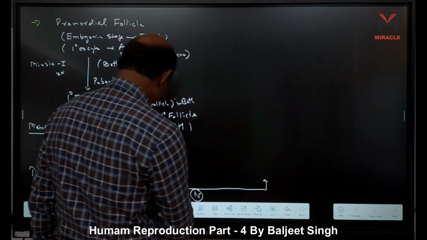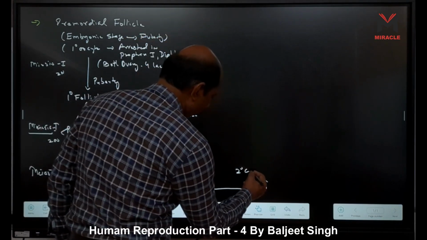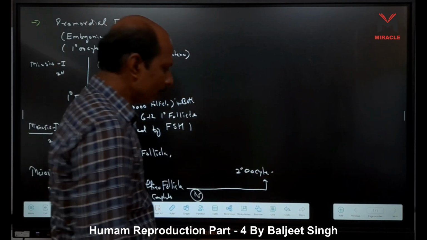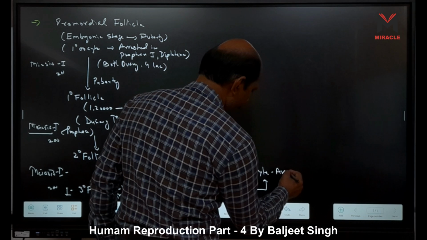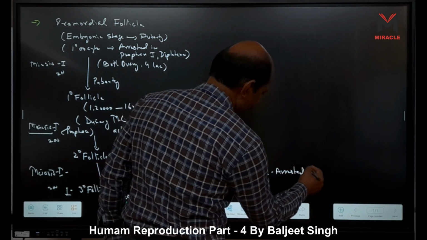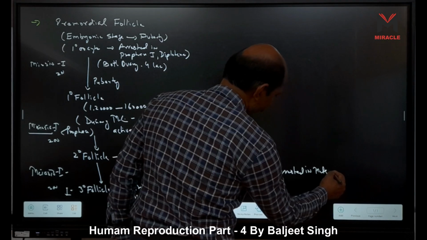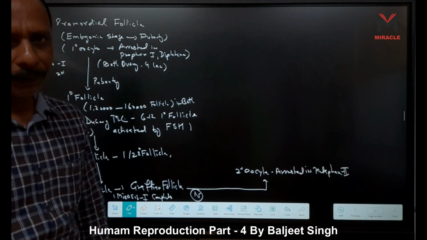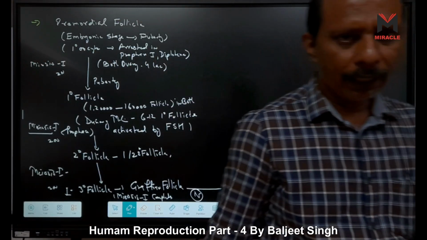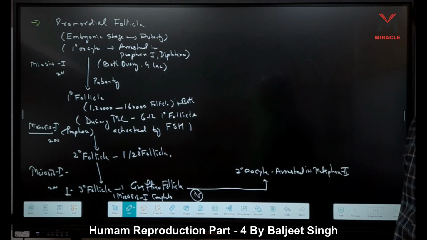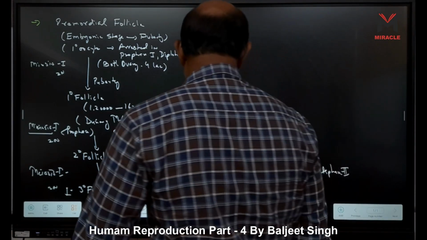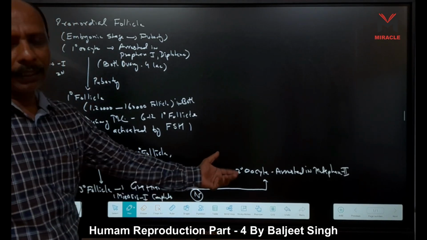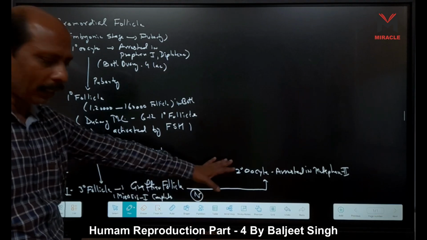Now this is Graafian follicle, secondary oocyte is formed, and this secondary oocyte is once more arrested in metaphase second, right? Here meiosis second starts, but it is now once more arrested. It also forms one polar body. One polar body is formed and another secondary oocyte is formed. Secondary oocyte is haploid in nature, right?